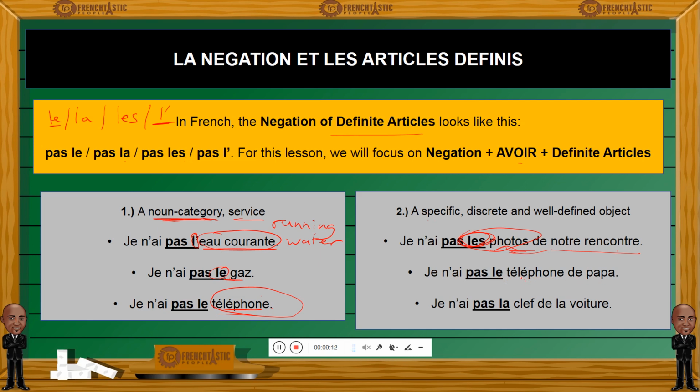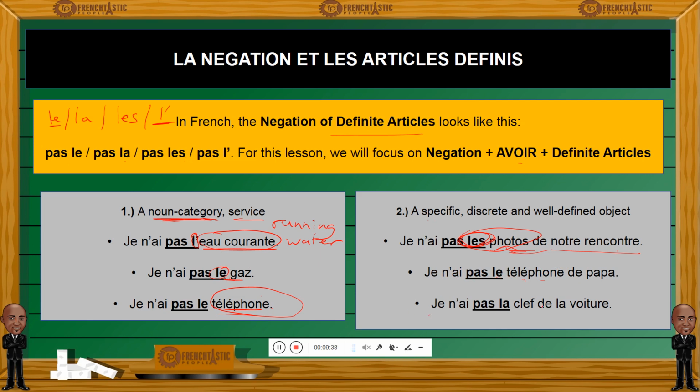It's not any phone, it is the phone of dad. So it makes the telephone here a specific noun. We are referring to a very specific, well-defined telephone device, which is our father's device. So in order to negate, you will still keep the definite article.